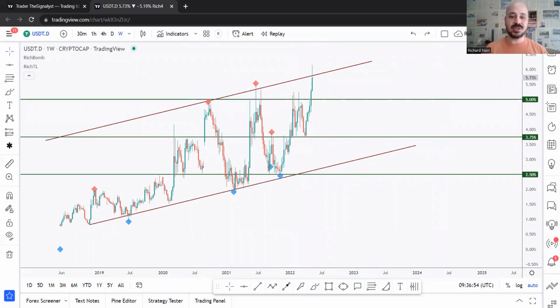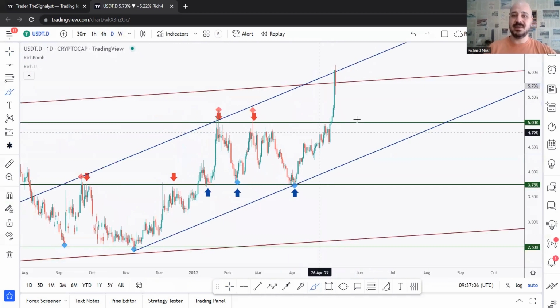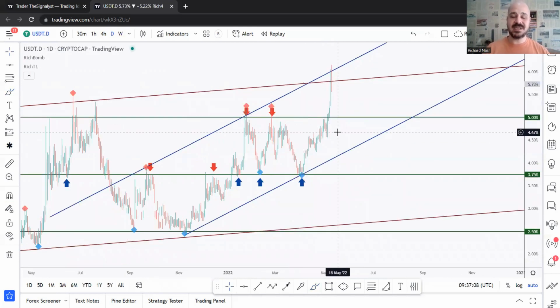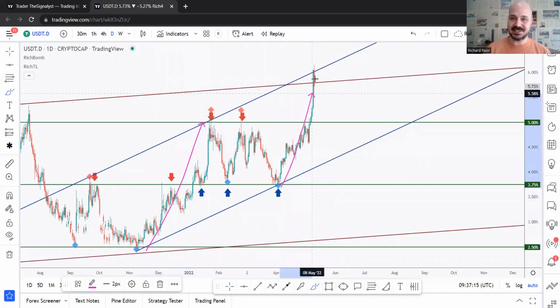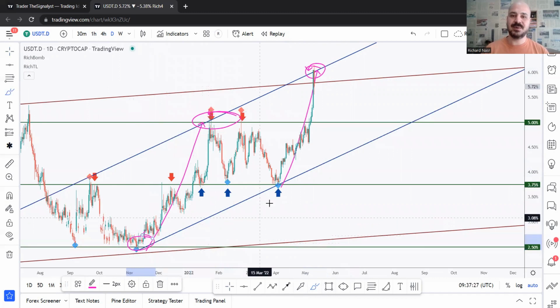We are overall bullish, right? We can't really see any signs of weakness. Of course, we've got this wick now, but the weekly candle isn't closed yet. So if you go to daily time frame, we can gather more information to understand the chart even better, right? You can see that we are still bullish, trading inside this channel, and we are currently around the upper band, which I also consider an overbought area. I don't need RSI to tell me that I'm overbought. And here we go. So upper band, lower band.